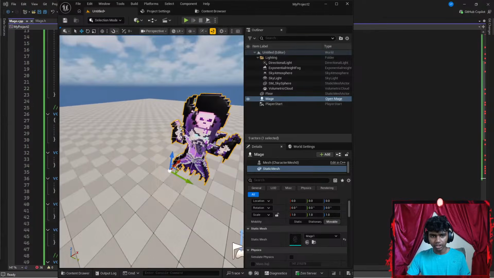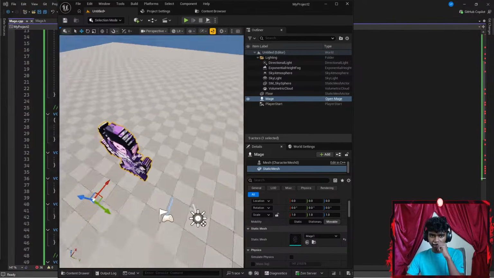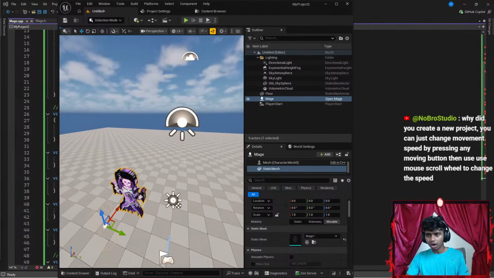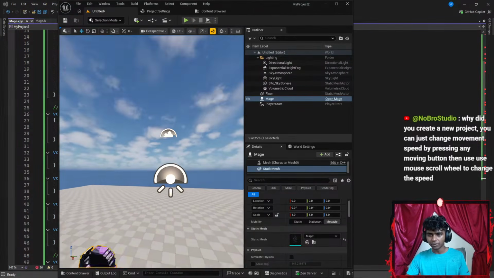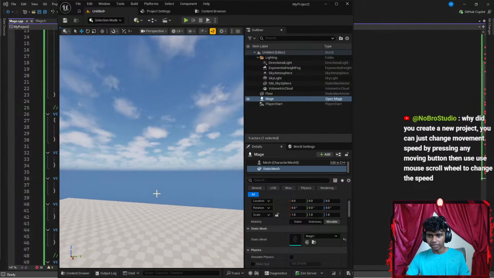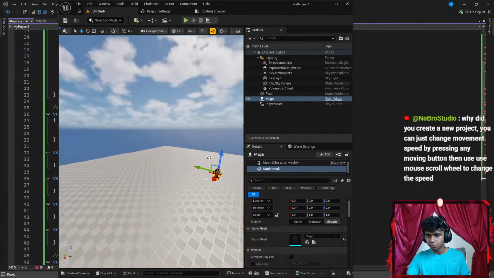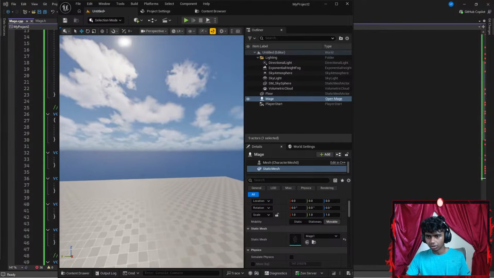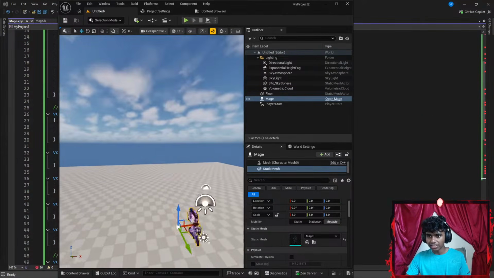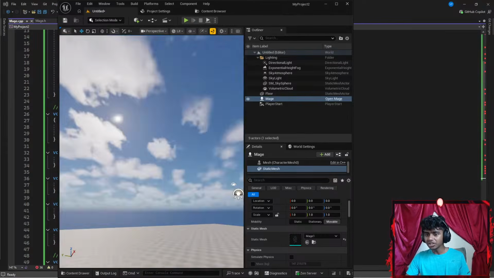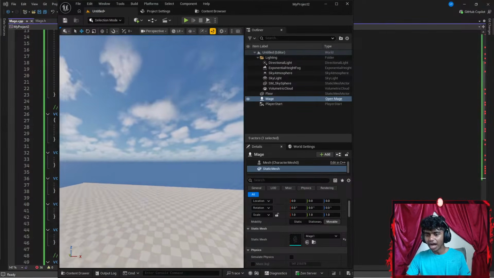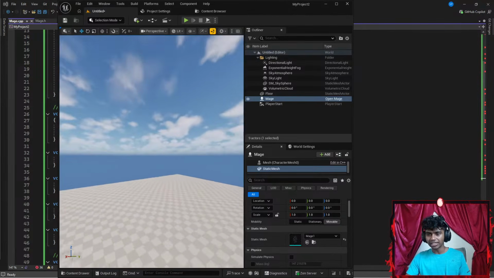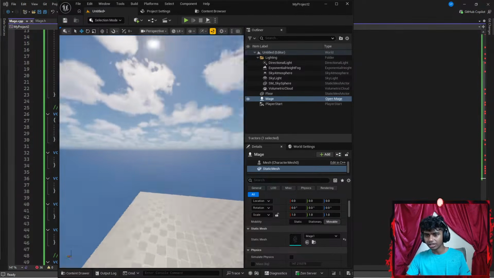So, why did you create a new project? You can just change movement speed pressing any move button, then use mouse scroll to change the speed. Okay, like if I were to hit W, like I'm hitting W right now, and then I hit something like space, my speed does not originally increase. Like, it's still kind of slow. What up, guys? It actually works. I did not know that. I tried it before, it didn't work. Maybe because I wasn't right clicking, because I think it's important to right click.